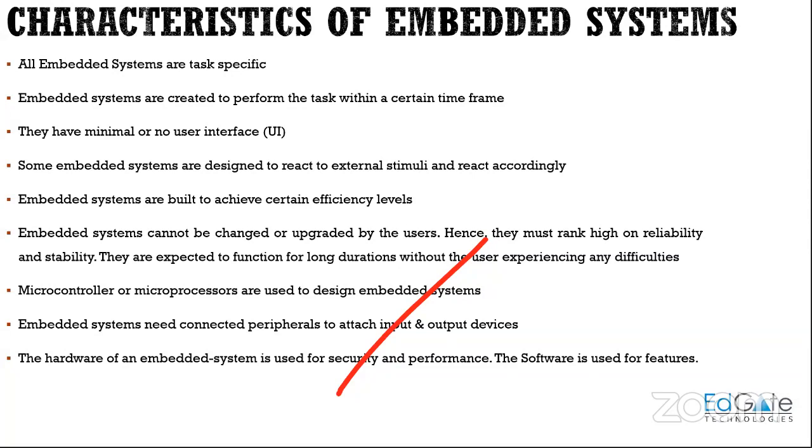There will be a disaster, and he may lose his life, right? So the braking system is very important here. The time frame in this braking system is that at that particular instant the brake has to be applied for the car, right? That is the time frame of this braking system.